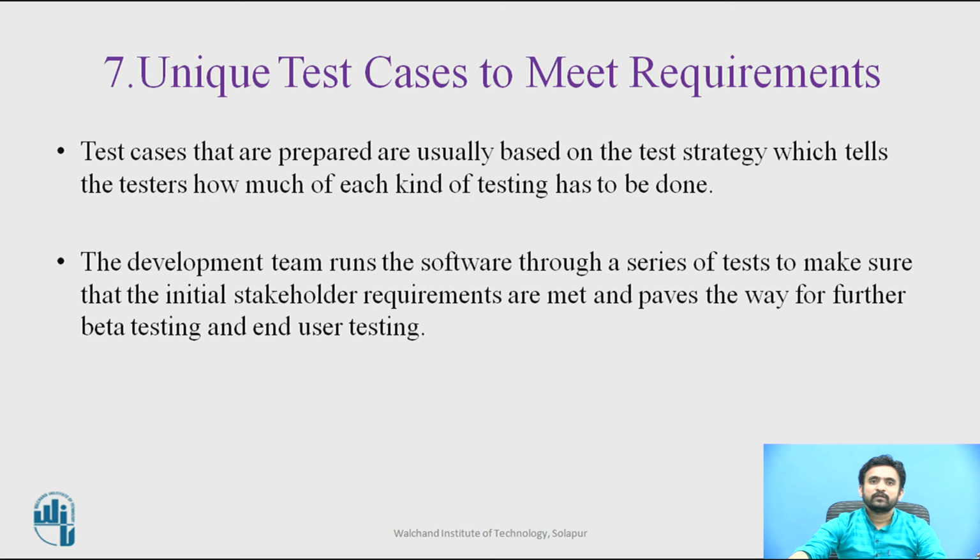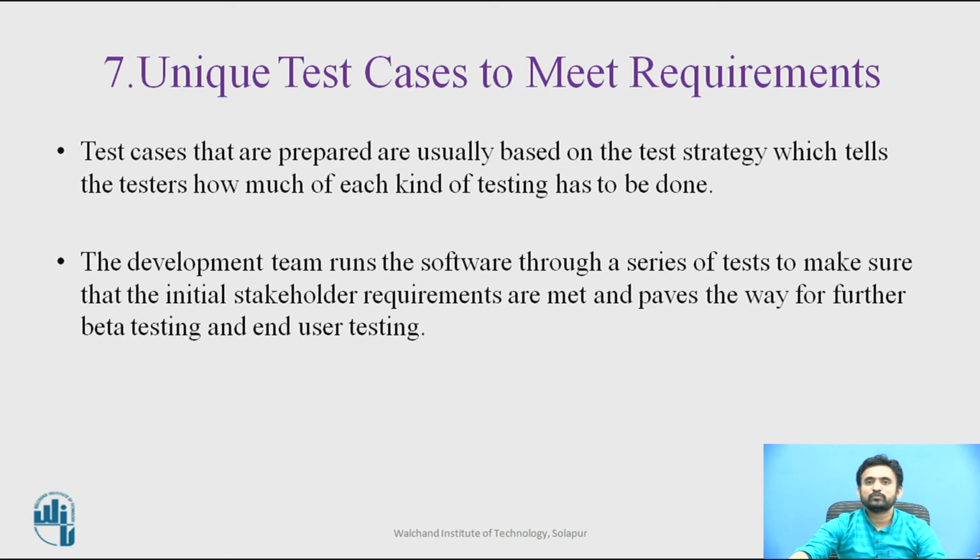Now, in the unique test cases to meet requirements, we discuss the test cases that are prepared, usually based on the test strategy, which tells the testers how much of each kind of testing has to be done. The execution of the initial functional test requirements is done in the later stages of the first software build.